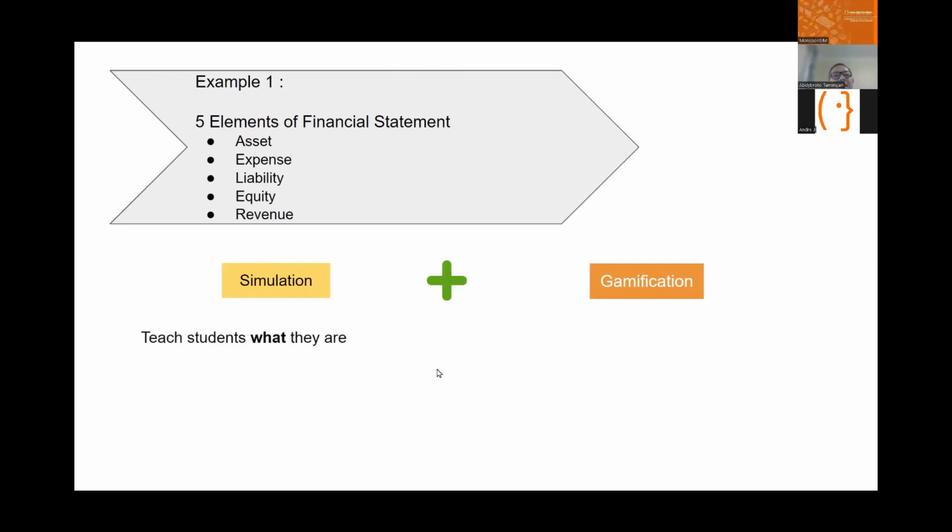You can run a game and then stop the game and tell them, here is your asset, this is your expense, this is your liability. It's their game, that's their company. So the numbers make sense to the student. But what about the gamification part? The gamification part will teach them why these elements exist and why they are important.